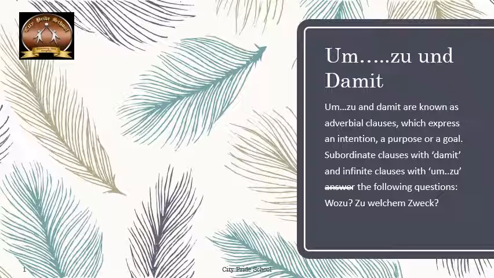Subordinate clauses with damit and infinitive clauses with um zu answer the following question: Wozu oder zu welchem Zweck? Wozu means why and zu welchem Zweck means for which purpose. So whatever answer we get from um zu or damit is that for what, for which purpose this is done. Damit is used as a subordinate clause, whereas um zu is known as an infinitive clause. So now let's move ahead and see a few examples of damit and um zu.